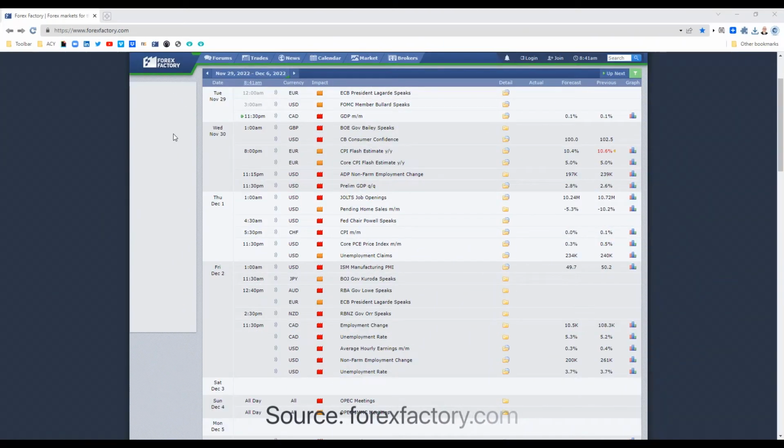Hi traders, just want to take you through the news releases that could affect the euro dollar, the pair I'm reviewing this week. Now let's get into the red items. Moving into Wednesday, 1 AM in the morning for the US, we've got the CB Consumer Confidence. Moving into Wednesday evening for the US at 11:15 PM, we've got the US ADP non-farm employment change.